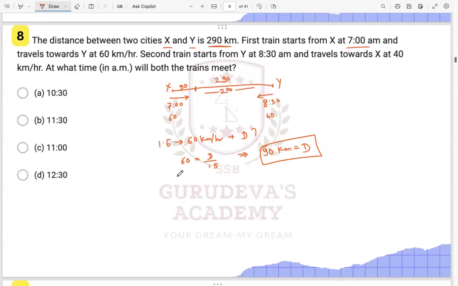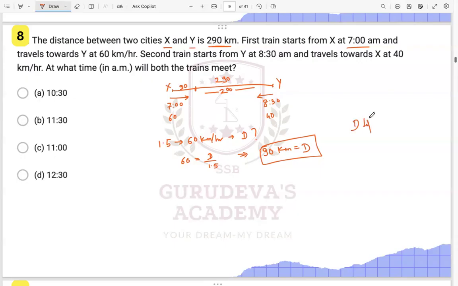Now we find out what? Now together both the trains are at, the time is 8:30 and both the trains are running from this X here and this here, right? Then we will find what? We will find our relative speed, right? Relative speed.